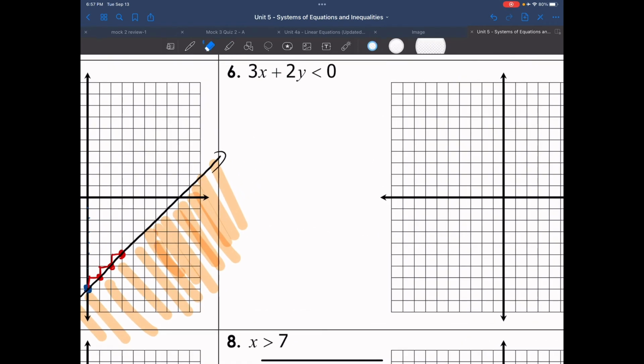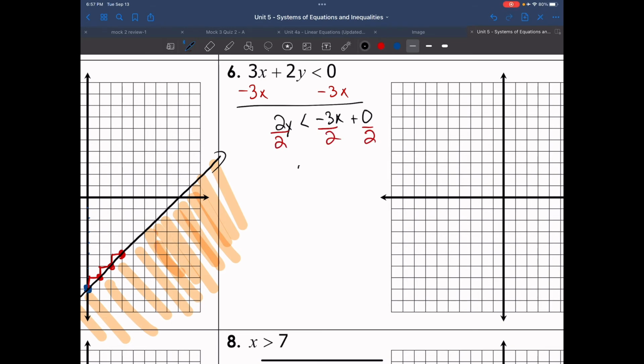Let's do another example. So here I have 3x plus 2y equals 0. So we're still doing the same process. We're going to subtract 3x from both sides. So what that leaves us is I have 2y is less than negative 3x, and I'm going to put the plus 0 for kicks for right now. Then I'm going to divide everything by 2.